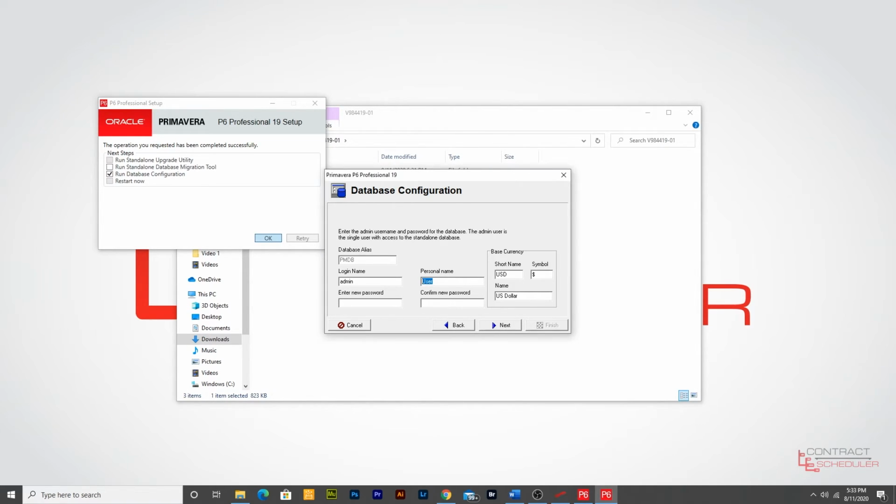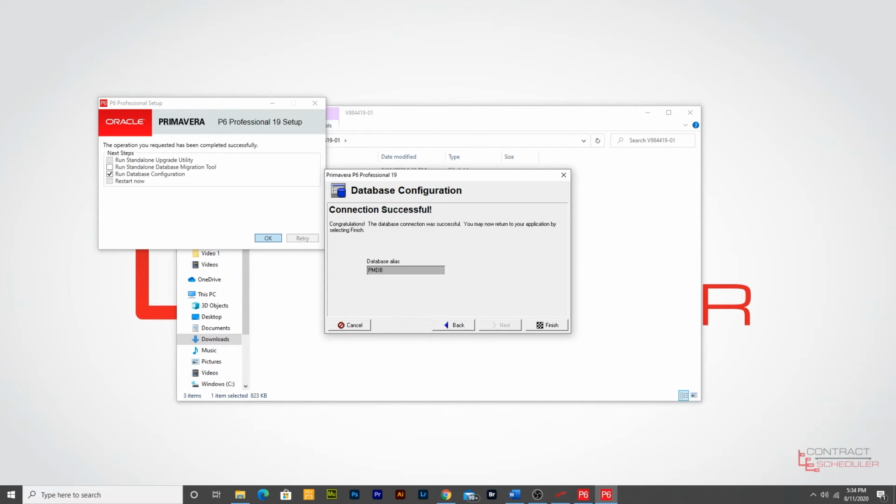Now you're going to do your database configuration: put your login name, personal name, enter your new password, confirm the password, and once it says connection successful, click Finish.